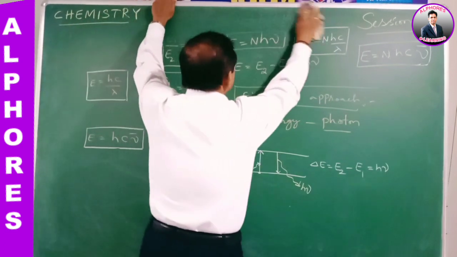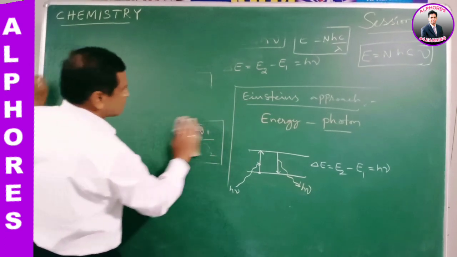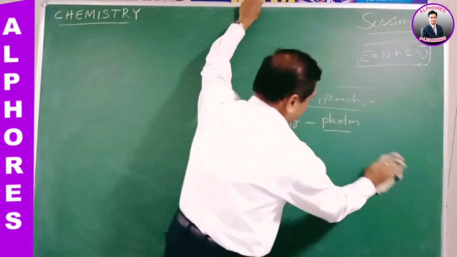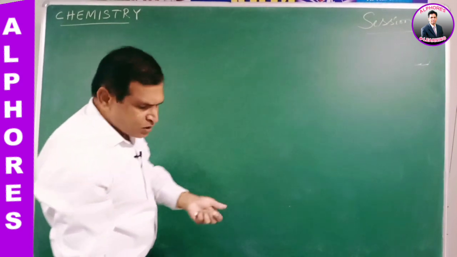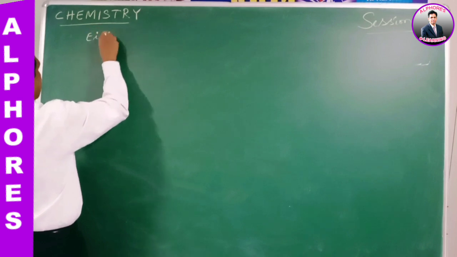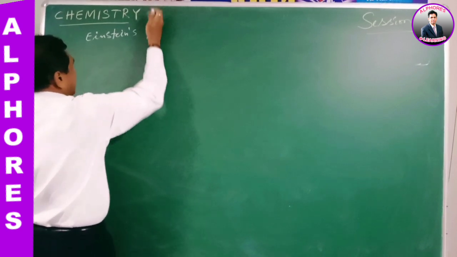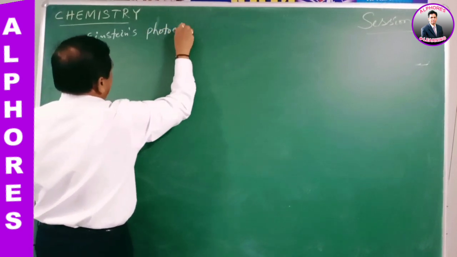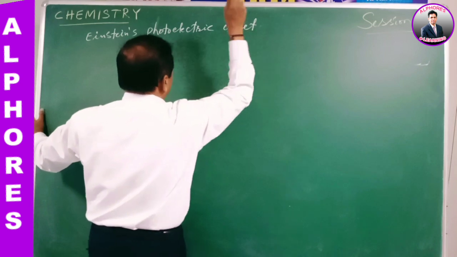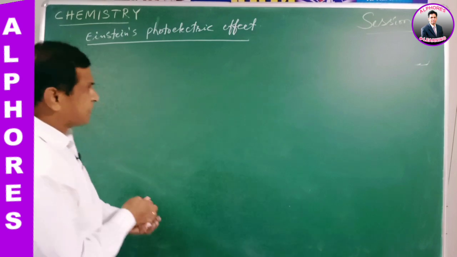That is Einstein's photoelectric effect. What is the concept of Einstein's photoelectric effect?